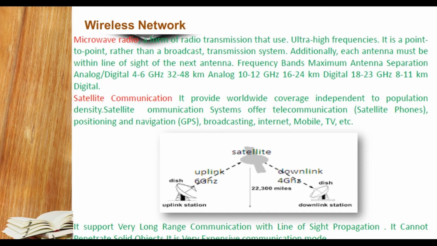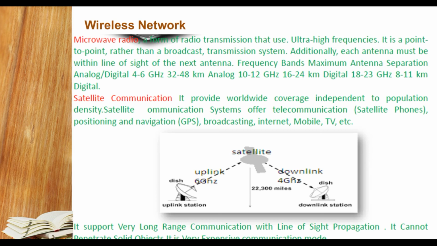Wireless network: microwave. It is a form of radio transmission that uses ultra high frequency, very high frequency. It is point to point rather than broadcast transmission of signal. Additionally, each antenna must be within line of sight of the other antenna. Frequency bands and maximum antenna spread: 4 to 6 gigahertz up to 32 to 48 kilometer, 10 to 12 gigahertz up to 16 to 24 kilometer, and 18 to 23 gigahertz up to 8 to 11 kilometer.